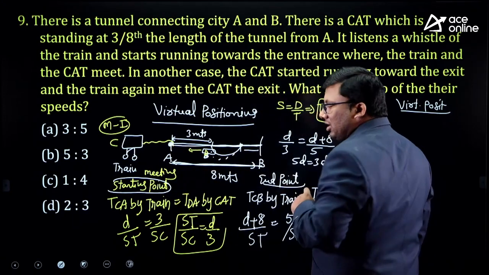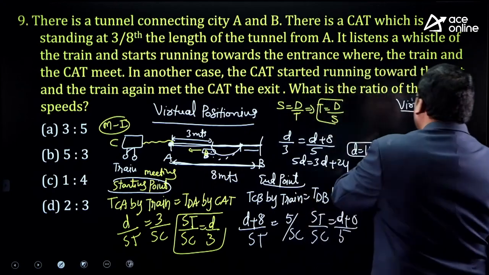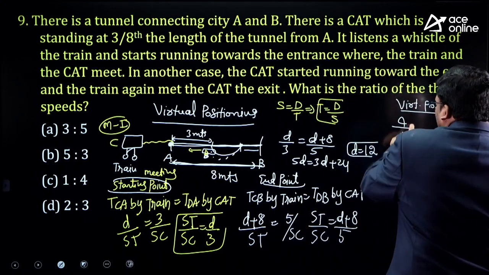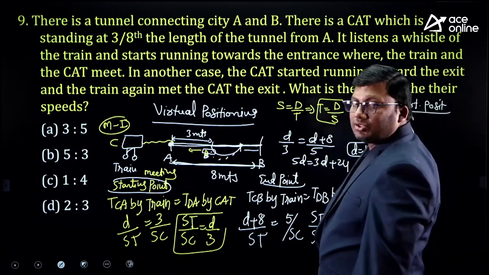What is remaining? 2. 8 by 2. Single step answer. Answer is 4 is to 1.